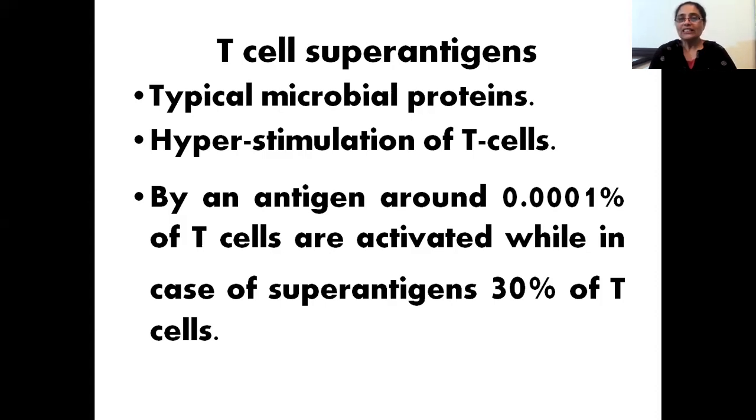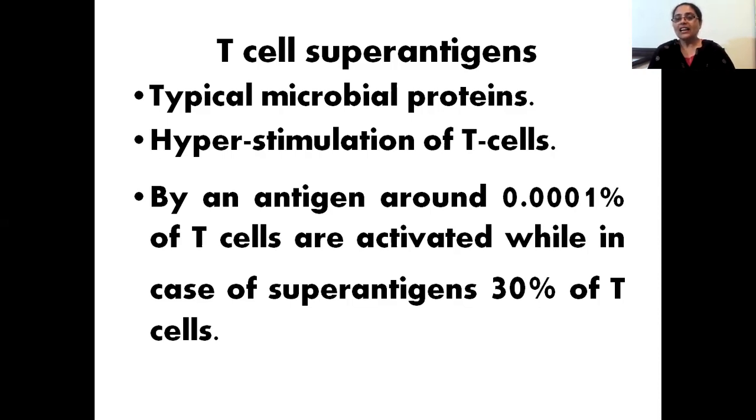When a normal antigen enters, about 0.001% of T cells are activated, while in the case of superantigens, 30% of T cells are activated. There is a normal mechanism of activation of T cells when a normal antigen enters, but when a superantigen enters, the activation has a different mechanism.